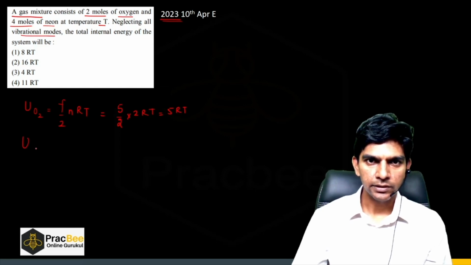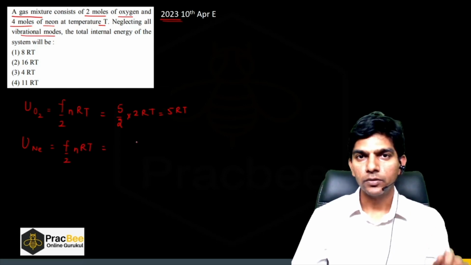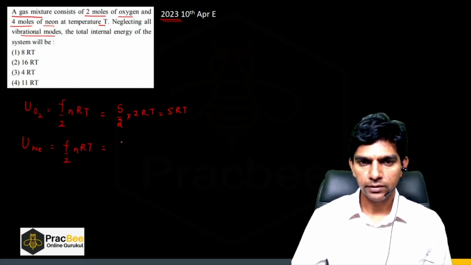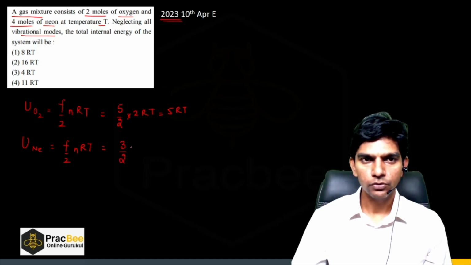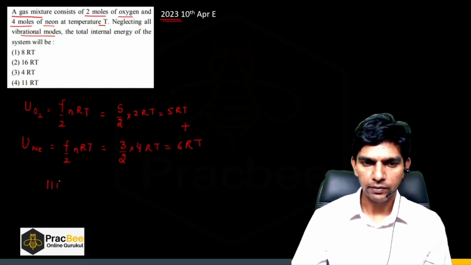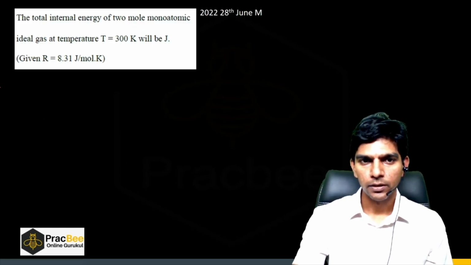Now the internal energy of neon will again be F by 2 nRT. Neon is a monatomic molecule, so F will be 3. 3 by 2, the number of moles is 4, RT, so it will be 6 RT. Now simply add these two values, it will come out to be 11 RT. So option 4 is the right answer.